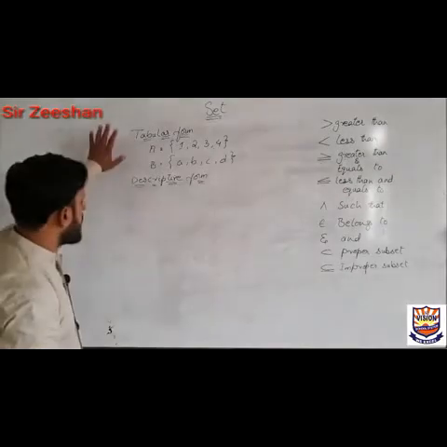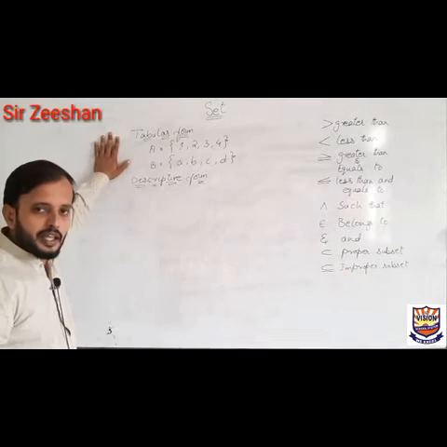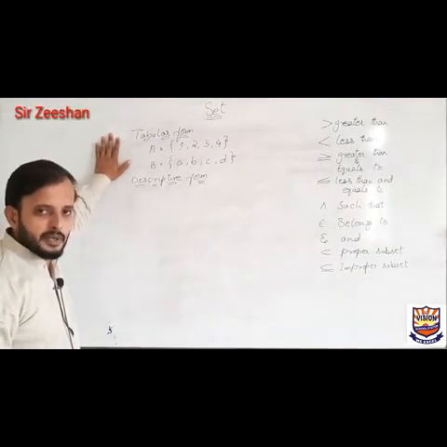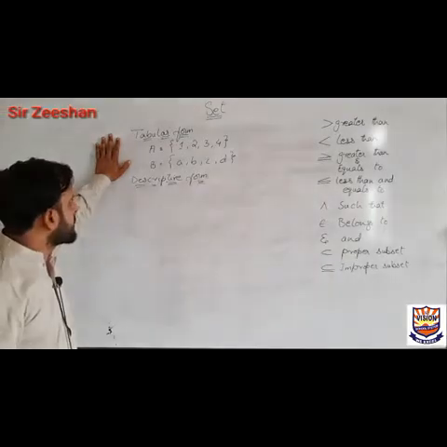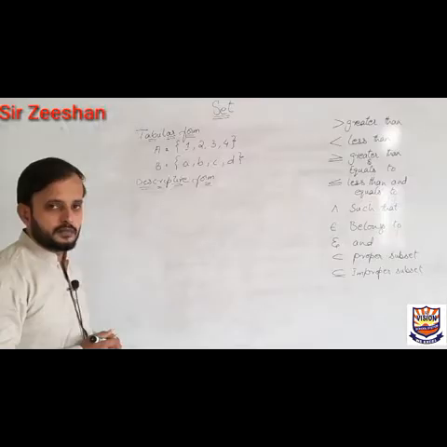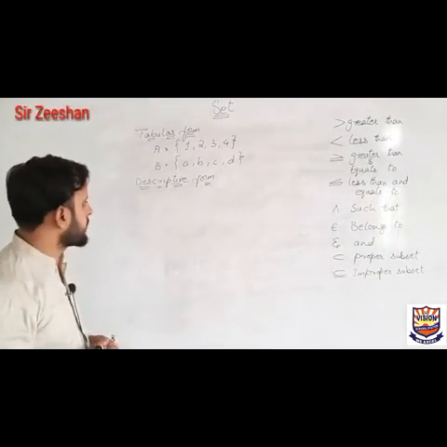Number 1 form is tabular form, in which we write the numbers and the alphabets or the names of the set directly in brackets. That form is called tabular form. Right now here you can see 1 2 3 4, or A B C D, or Monday, Tuesday, Friday, Saturday, meaning the names of the days of the week.